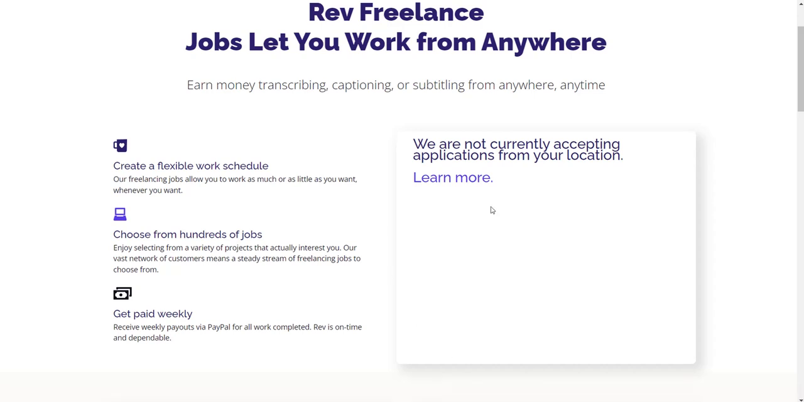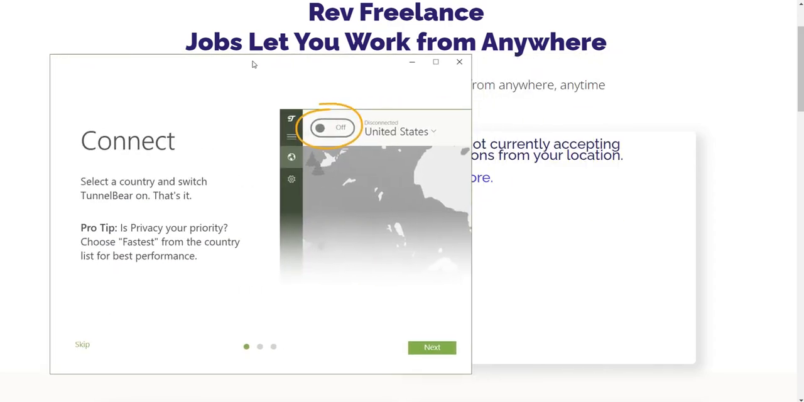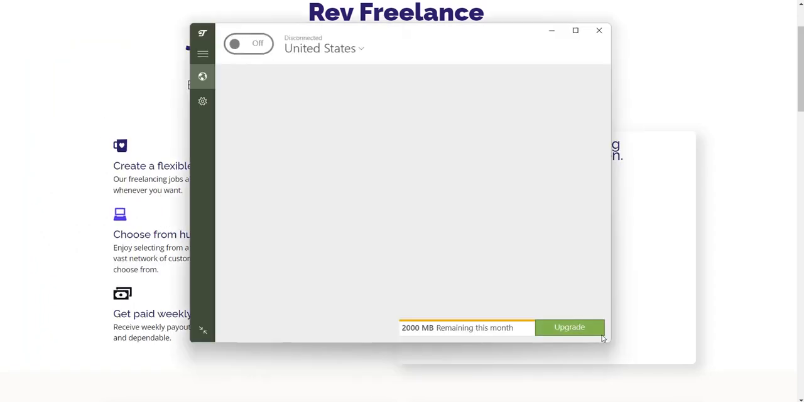Okay, now this is how you can bypass this. You need a VPN in order to access this website. So now once I turn this VPN on, you can notice that I'll have access to this website. Okay, let's proceed from here.